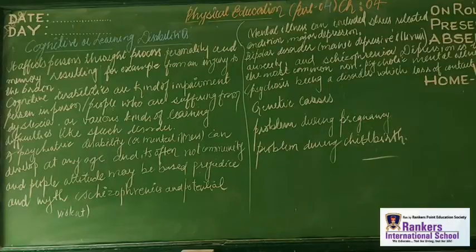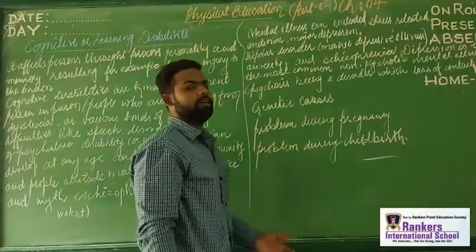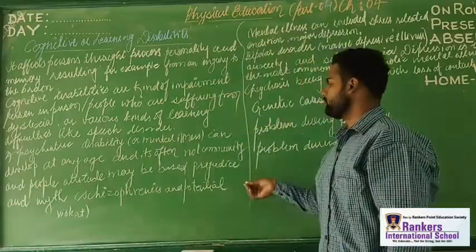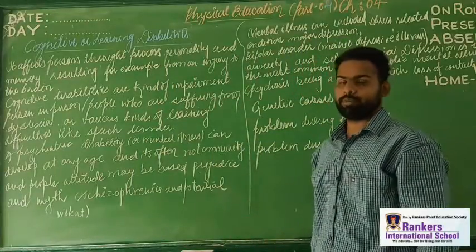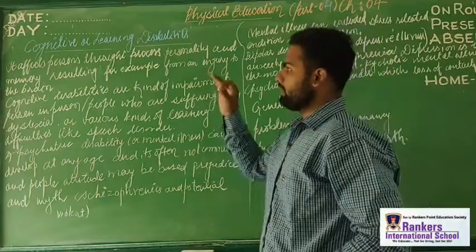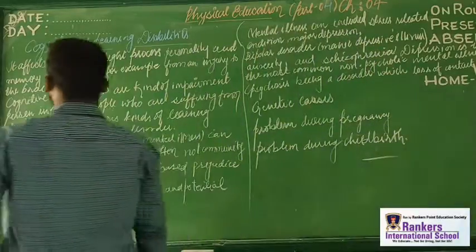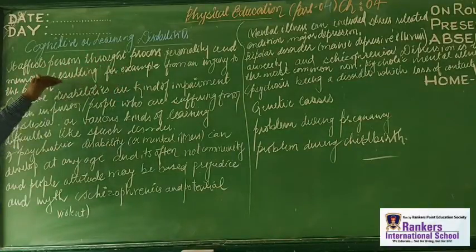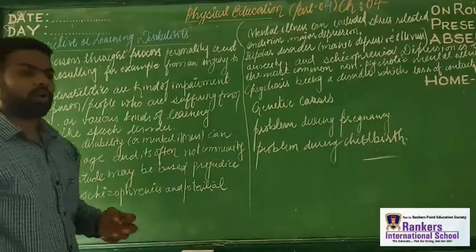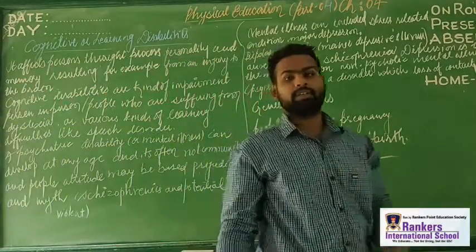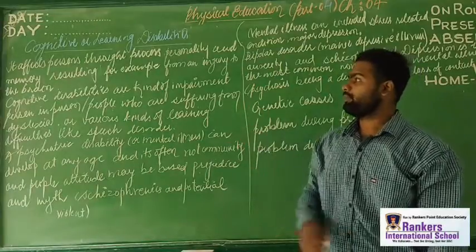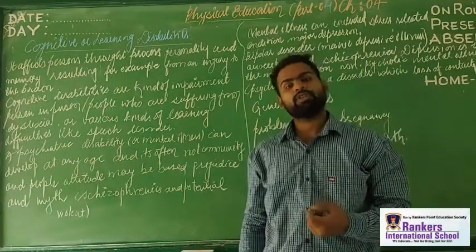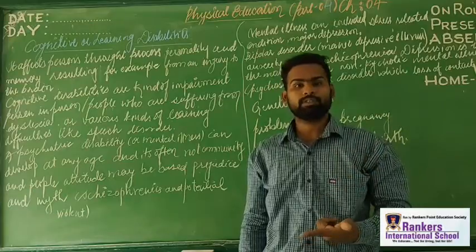So here we are going to learn the concept: what is the problem with students or people having this kind of cognitive or learning disability. It's a very important question, right? See, it affects the person's thought process, personality and memory retention. So whenever we talk about this learning kind of disability, that is the cognitive disability, it affects the thought process of the person.